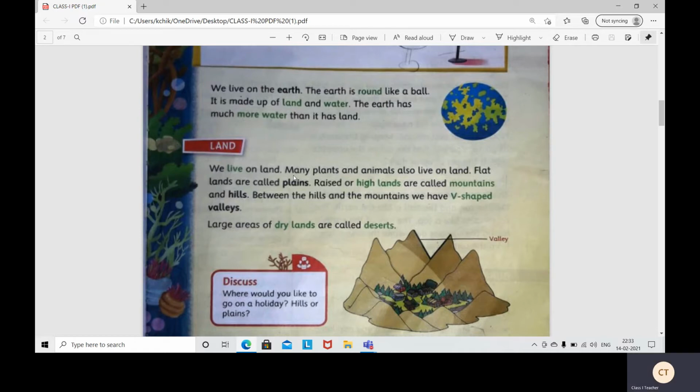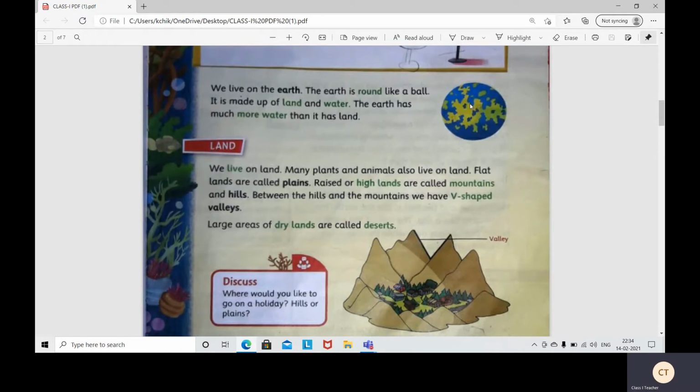Where do we live? Yes, we live on the earth. The earth was formed long back, number of years back. Yes, the earth rotates on its axis. The earth is like a ball. See here, earth is like a ball. The earth is the only planet suitable for life. We can see living things only on the earth.